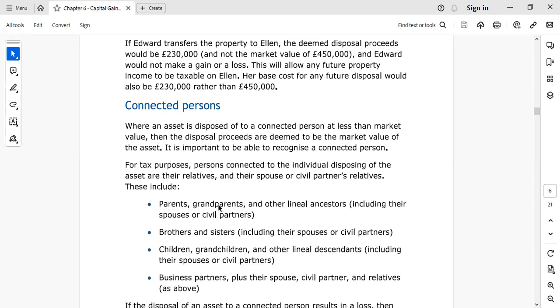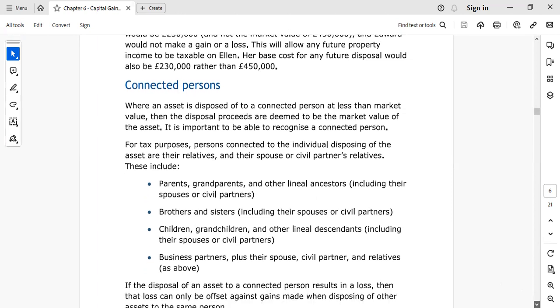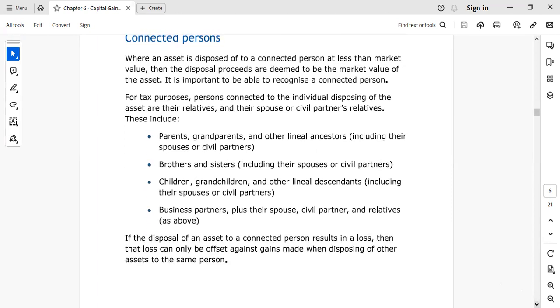Parents, grandparents, and other lineal ancestors, including their spouses or civil partners, brothers and sisters, children, grandchildren, and other lineal descendants, business partners, their spouse, civil partner, and relatives. If the disposal of an asset to a connected person results in a loss, then the loss can only be offset against gains made when disposing of other assets to the same person.